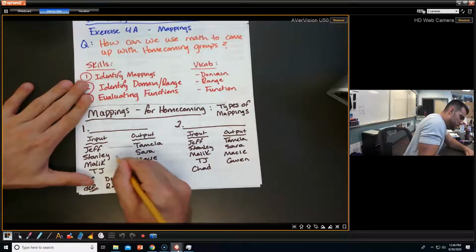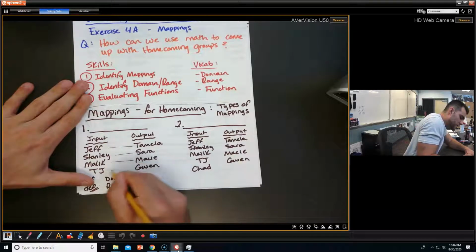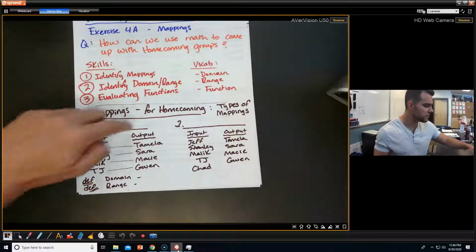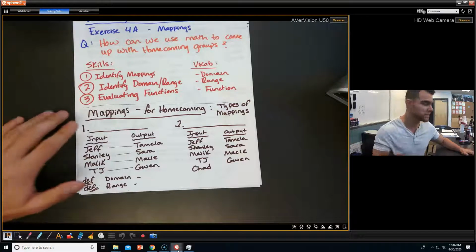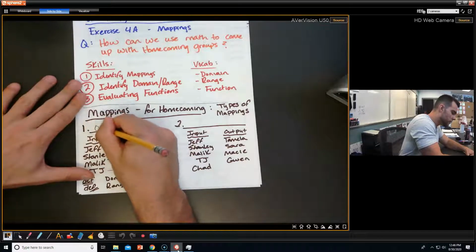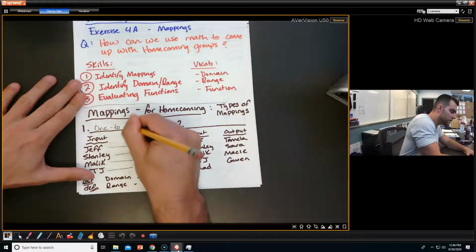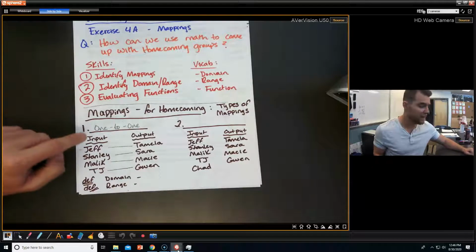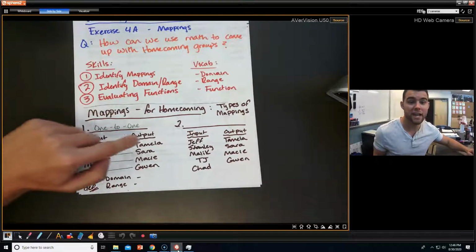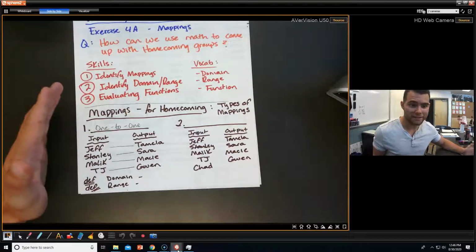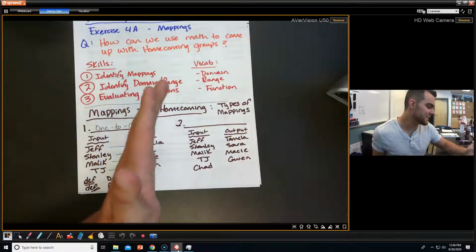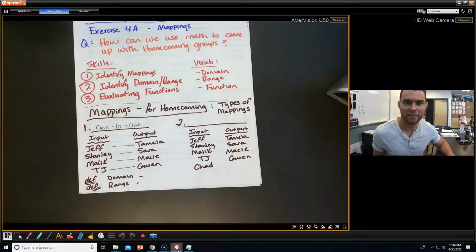They're all just going to go 1 to 1, right? Jeff's going to go with Tamala, Stanley with Sarah, Malik with Macy, TJ with Gwen. In fact, this mapping is, as the name suggests, called 1 to 1. This is a 1 to 1 mapping. Every input has exactly 1 output. Each element of our domain has 1 unique object for its range.